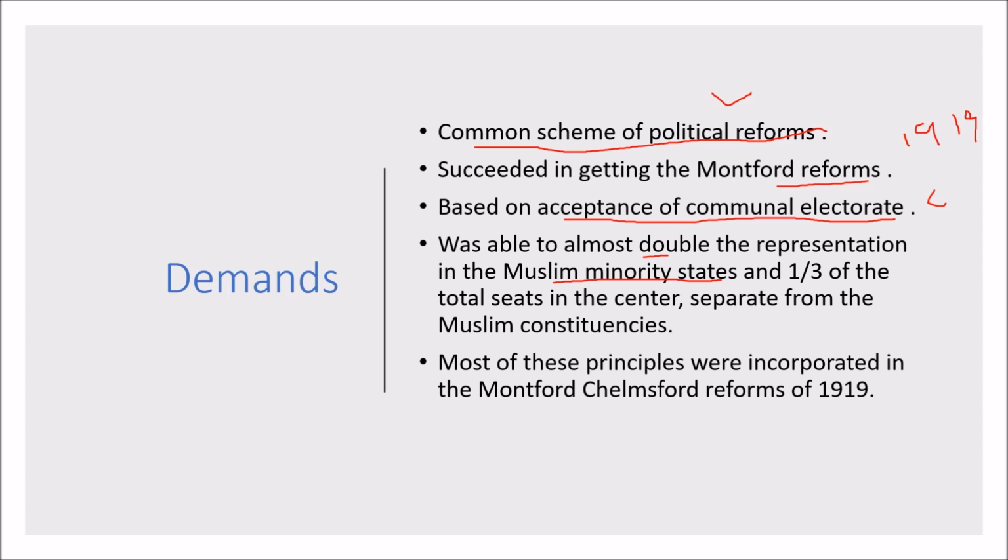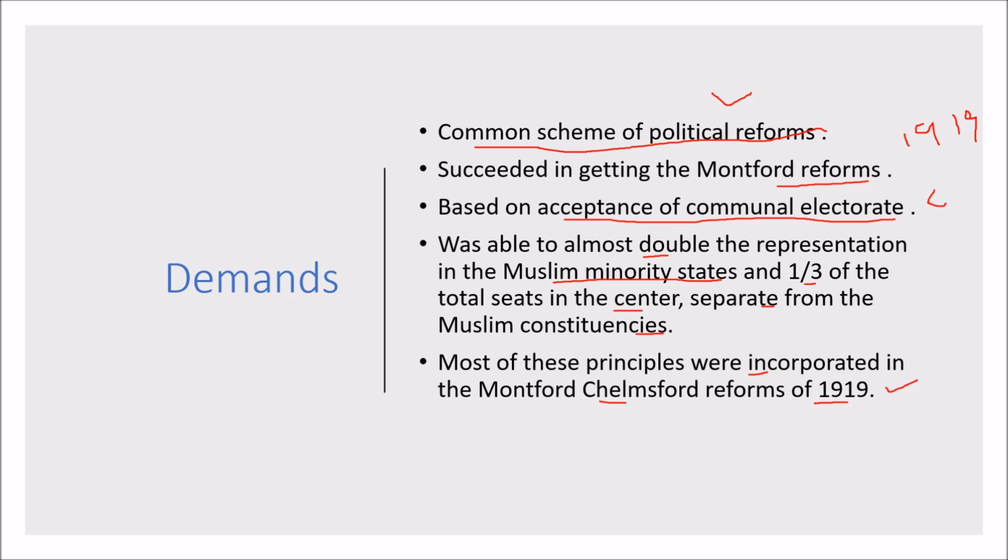They were also able to secure one-third of the total seats in the center, separate from the Muslim constituencies. So the Muslim League realized that they could arm twist the Congress into reserving seats both in the Muslim minority states as well as in the center. Most of these principles were incorporated in the Montfort-Chelmsford reforms of 1919, which we shall look at at a later stage.